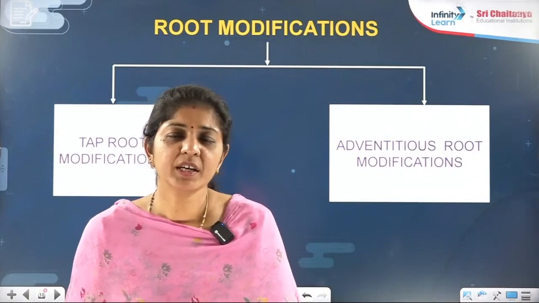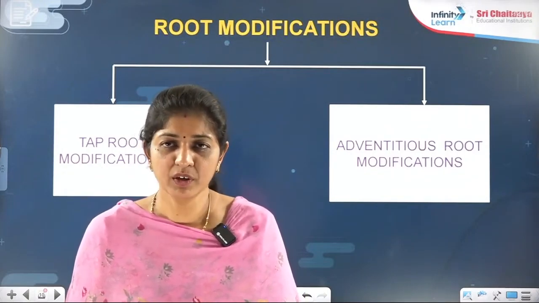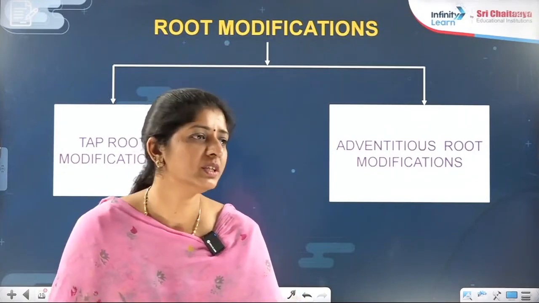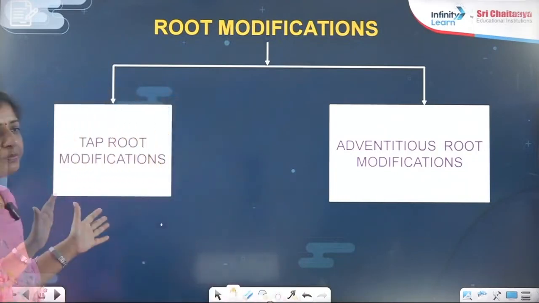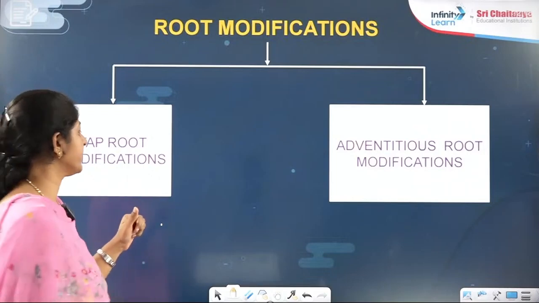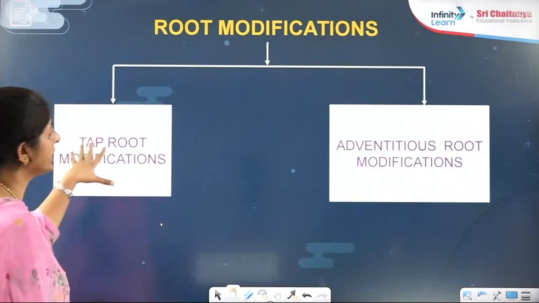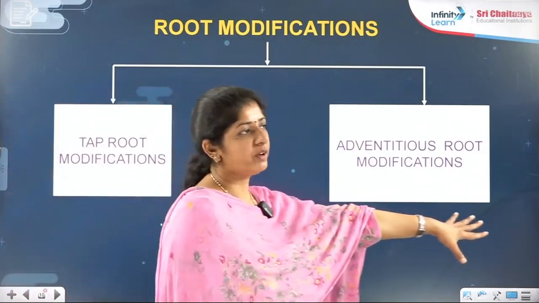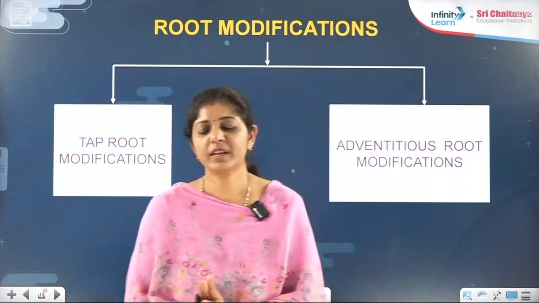And I already discussed the primary functions of the root. Now let's talk about the types of root modifications. First is the taproot modification. Second is the adventitious root modifications.